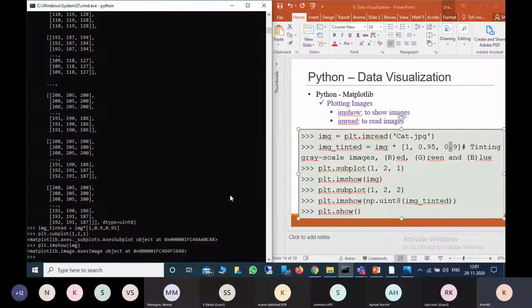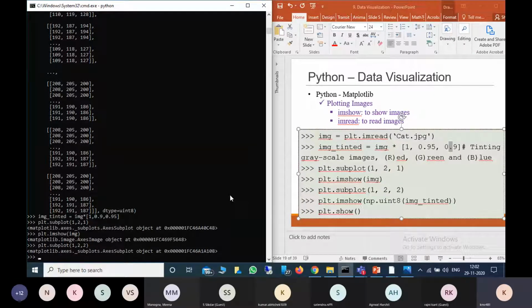Now I am taking another grid, that is plt.subplot 1, 2, 2. Here I am saying this is the tinted image, so plt.imshow, image tinted.